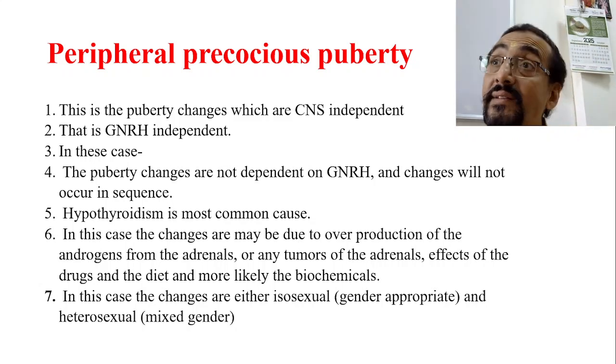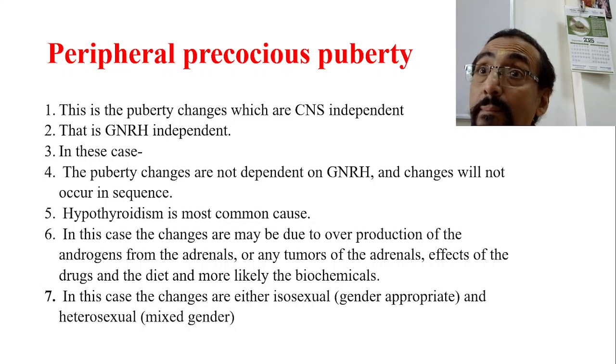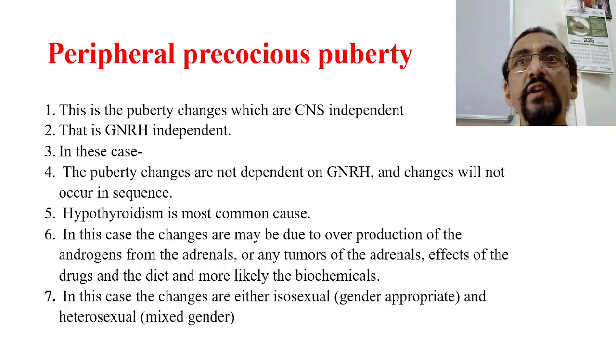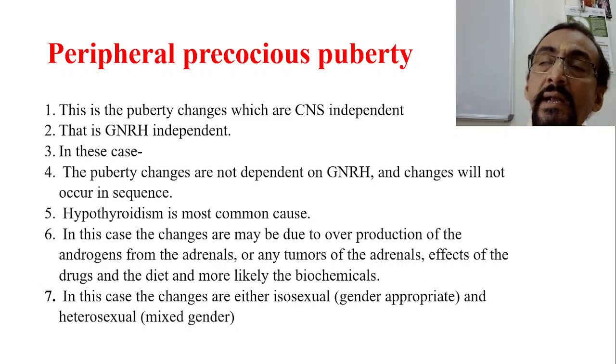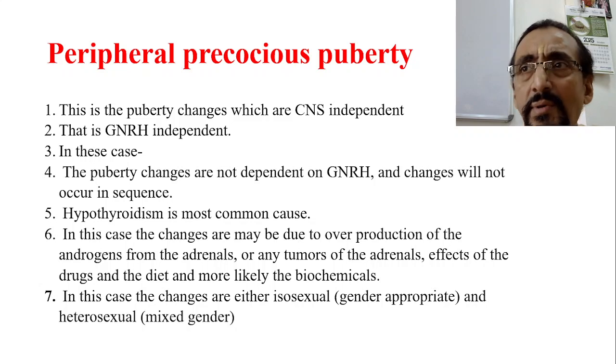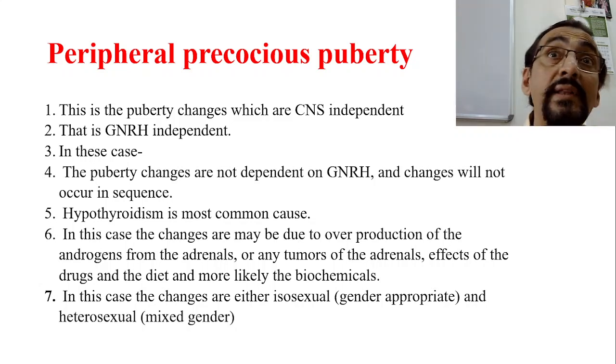Okay, so this is a typical case of peripheral precocious puberty, a mild case. We have very advanced cases of peripheral precocious puberty, but here it is very mild because telarche happened and stopped there only. So probably in that particular time period, the child would have taken some food which contains some chemicals or hormonal preparations, maybe wrong lifestyle, or maybe the child is on some medication for some other purpose. So that brought this precocious puberty.